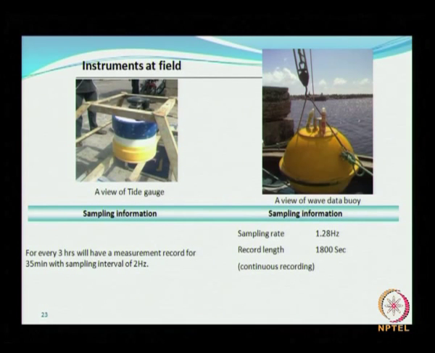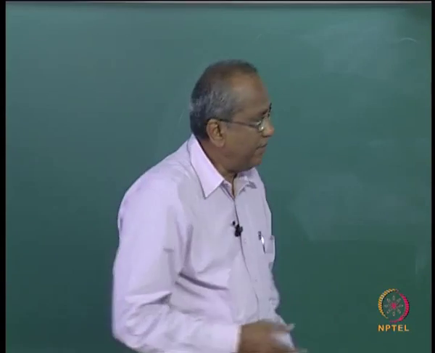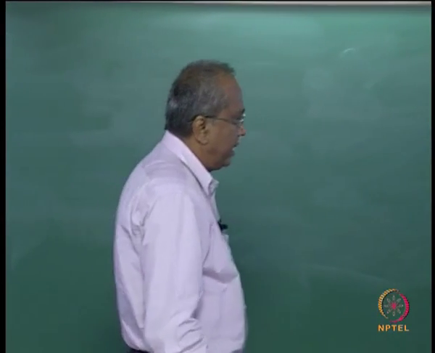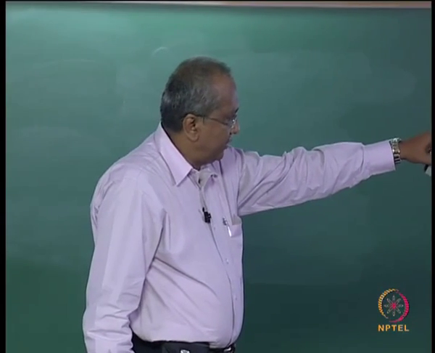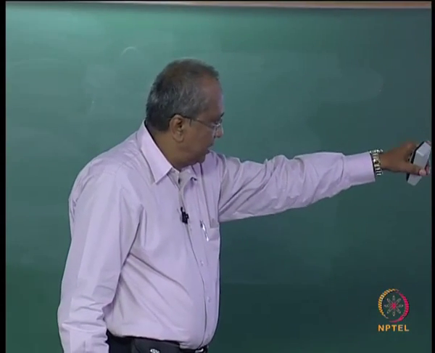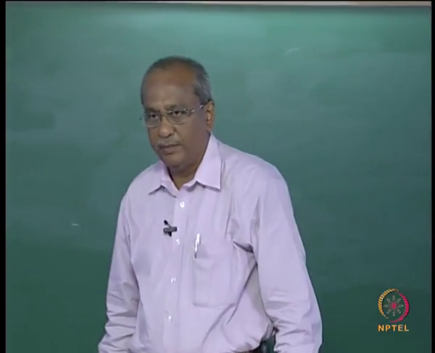Is that clear? So you can get only the 2-dimensional spectrum. But if you have a directional wave rider buoy, it is a wave rider buoy, but in this case the direction also is measured.